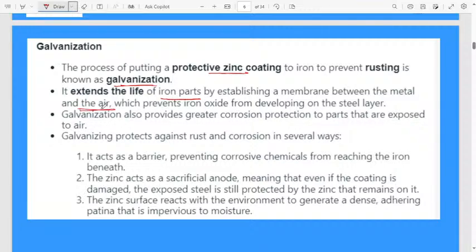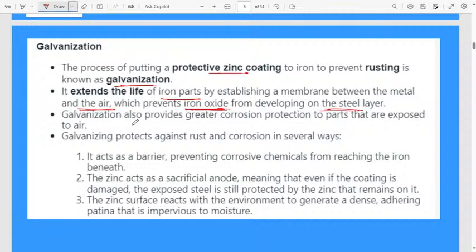What will happen if you expose the iron to the atmosphere? In the atmosphere, air is there, different types of gases are there, water vapor is there. This iron will react with that water vapor, air, and different types of gases, then it will become rust. To prevent that, we have to coat the iron material with zinc. That process we consider as galvanization, which prevents iron oxide from developing on the steel layer. This iron reacts with air and water vapor present in the atmosphere, then the iron will be converted into iron oxide.